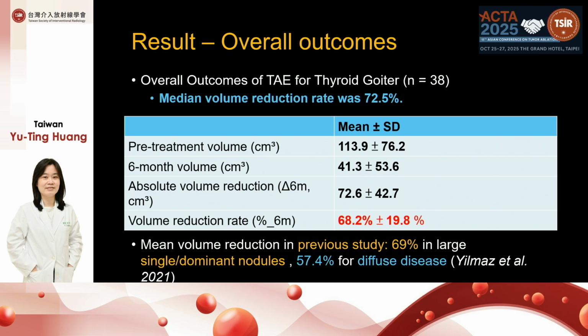Here's the overall data. The average pretreatment volume of the dominant nodule was 130 milliliters. At 6 months, the nodule reduced to 41.3 milliliters, corresponding to an average volume reduction rate of 68.2%. The median volume reduction rate was 72.5%. The result is similar to previous studies. However, we found quite a high standard deviation, which indicates great inter-patient variability in the treatment response.